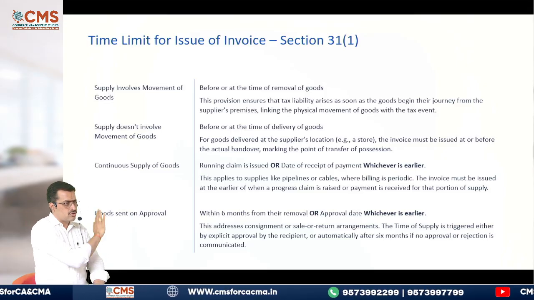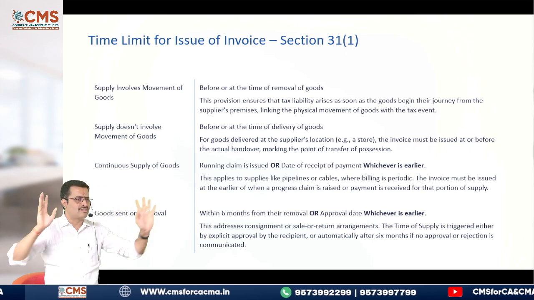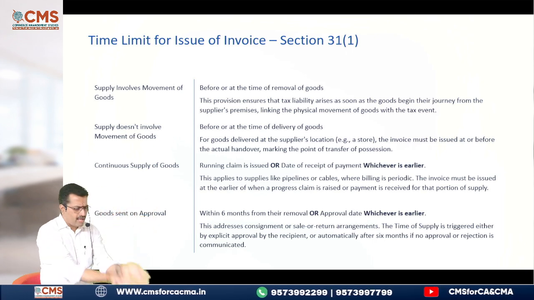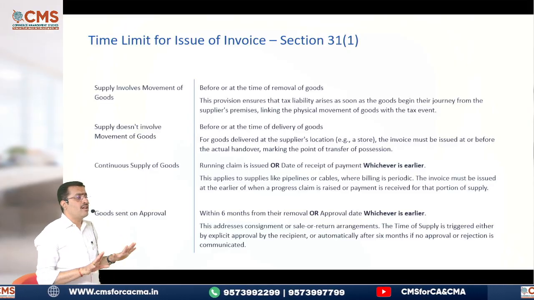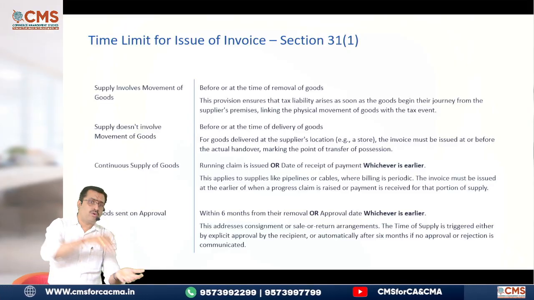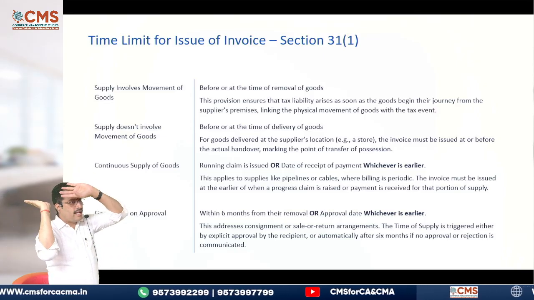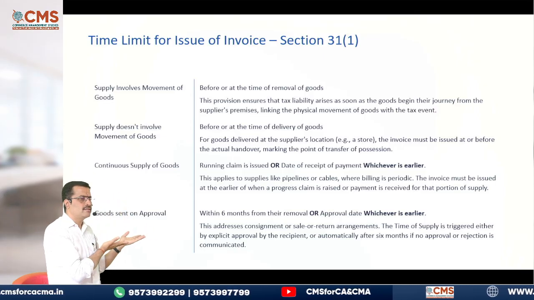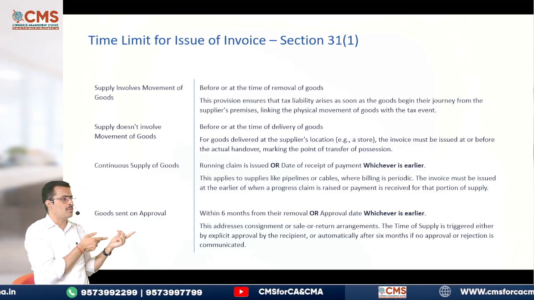Now here also same. Supply involving movement of goods means now only you are selling the goods. That is why you issue the invoice now. Supply not involving movement of goods means you are agreeing today to supply goods at a future date. Whenever in the future you are going to deliver, issue the invoice. That is the meaning. Did you understand? Supply involving movement and not involving movement.